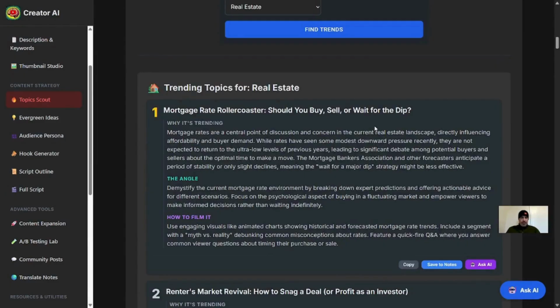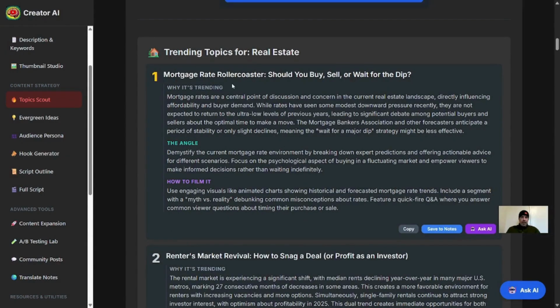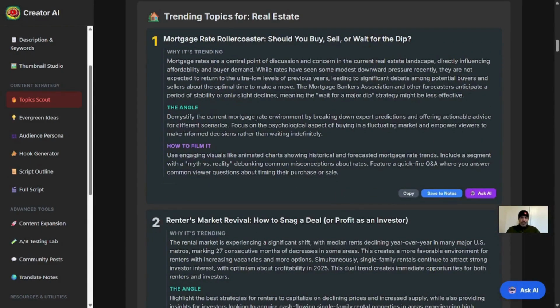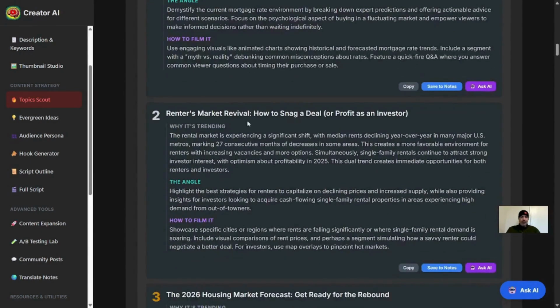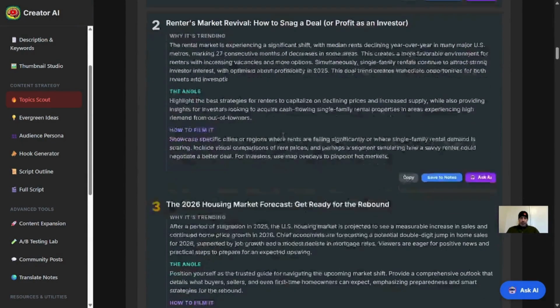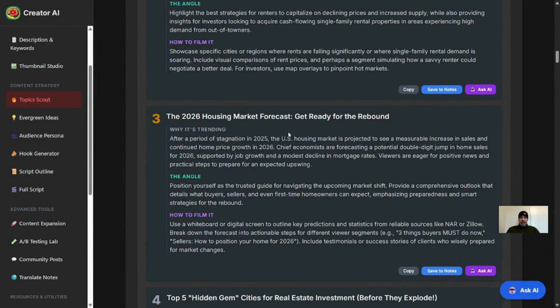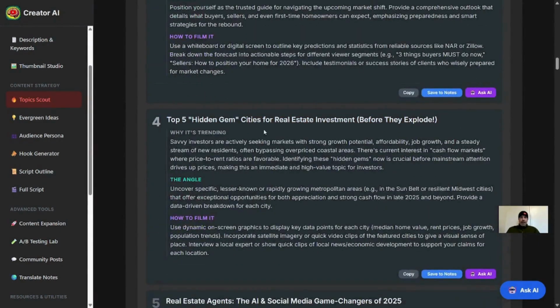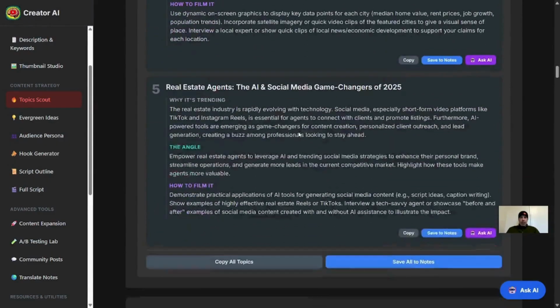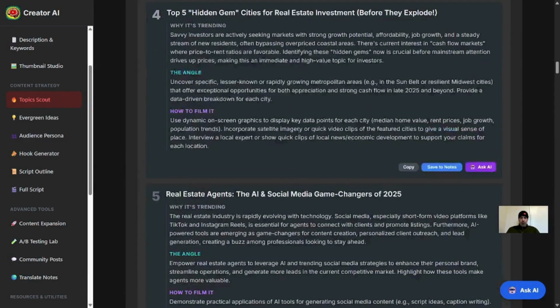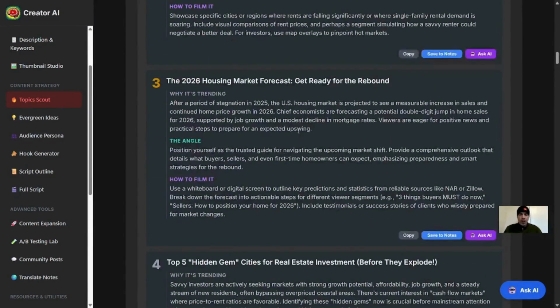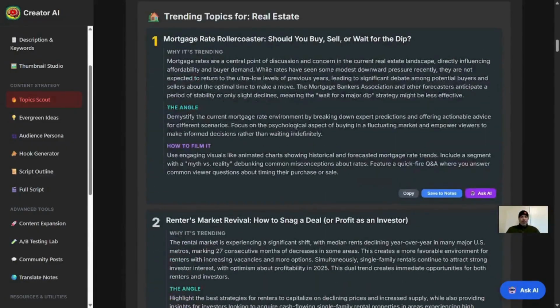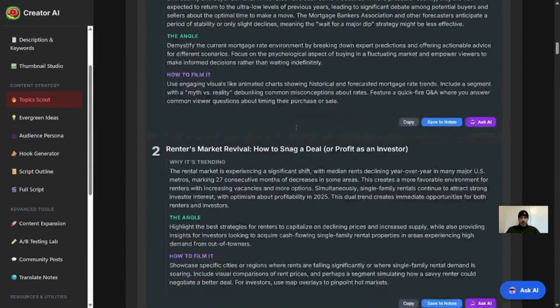While that was going on here, our Topic Scout ran, and this is going to give us 5 trending topics for real estate. Of course, the mortgage rate roller coaster is going to tell us why it's trending, an angle that we can take on it, and how to film it. Renters market revival, 2026 housing market forecasts, top 5 hidden gem cities. So these are all great ideas that people are searching for on YouTube right now. So if you're doing real estate, these are some great topics to do.